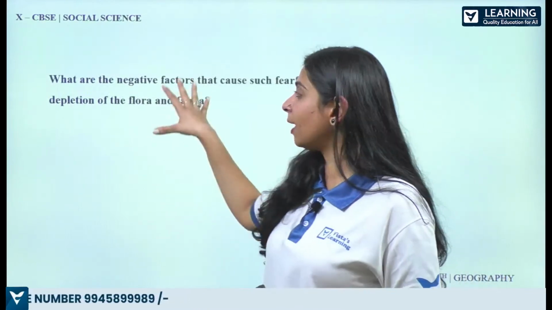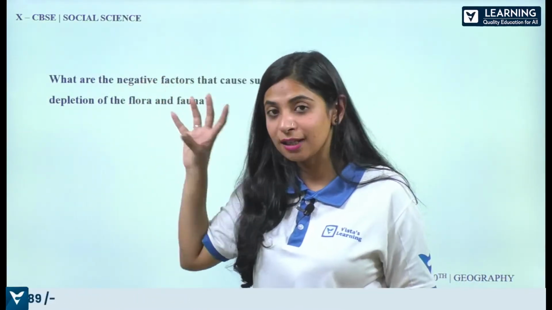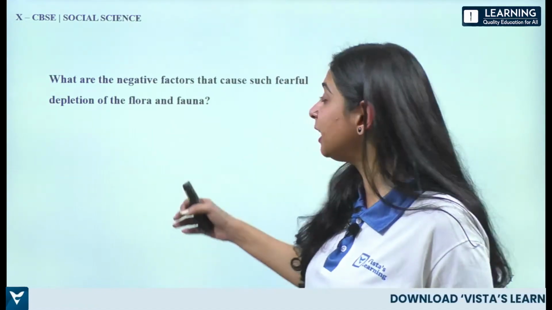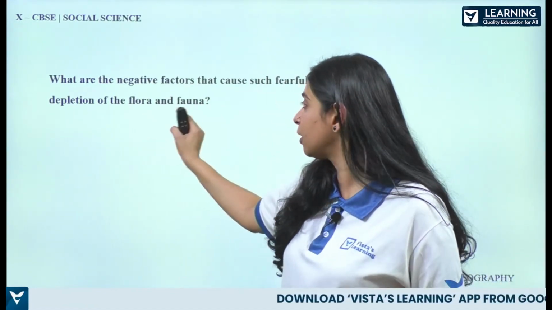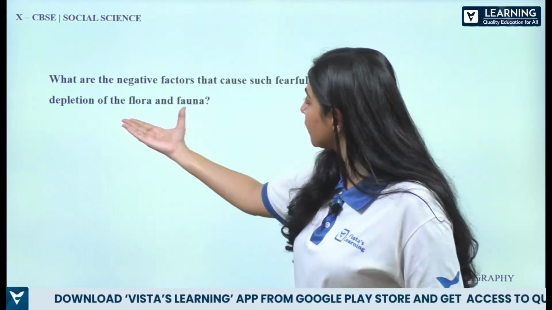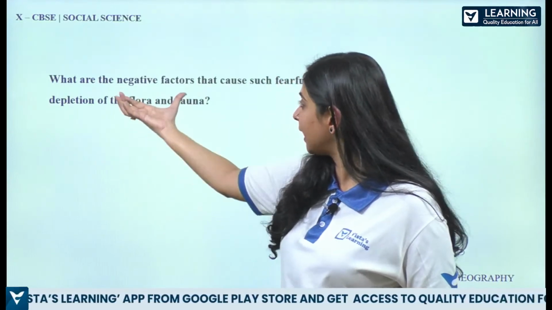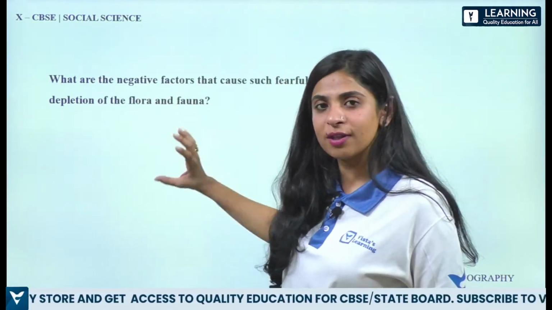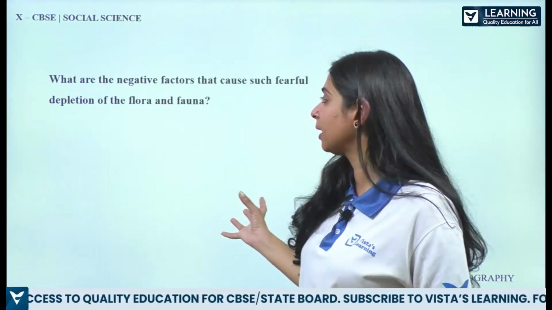Then I have one topic in the form of a question, so that I give you an idea of how questions can be made from these topics. Now here, what are the negative factors that cause such fearful depletion of flora and fauna? If I was discussing through topics, I would have just given you the topic negative factors related to depletion of flora and fauna. So they can just make questions accordingly, alright?